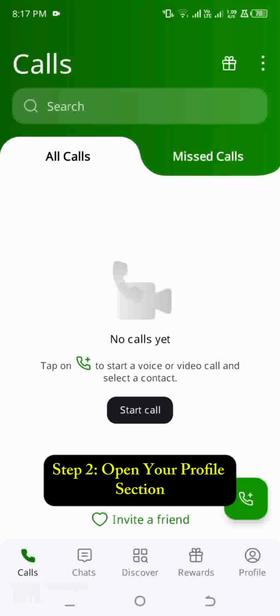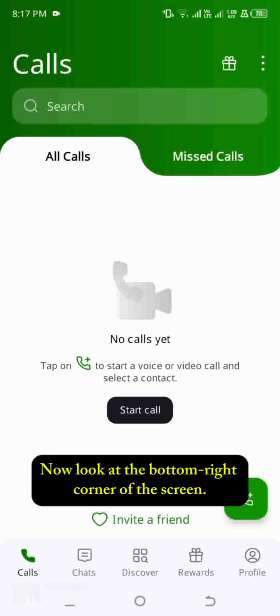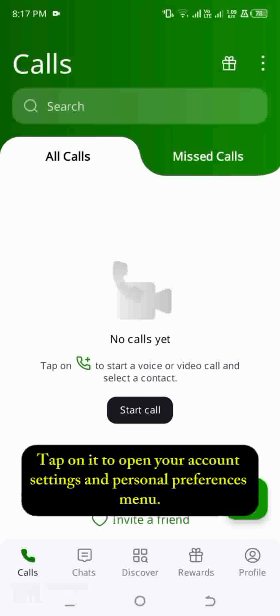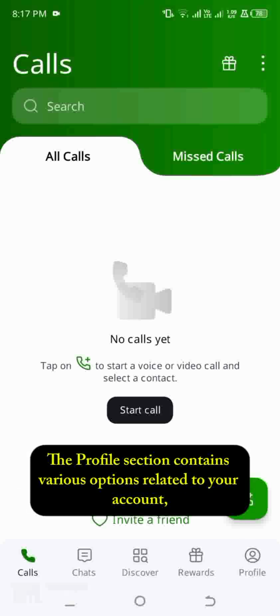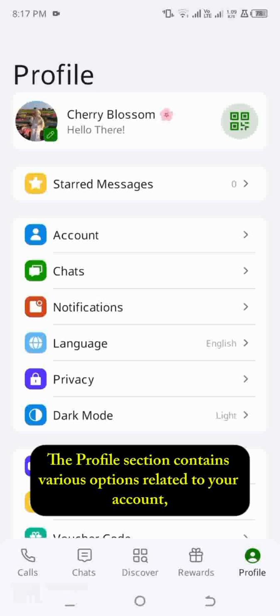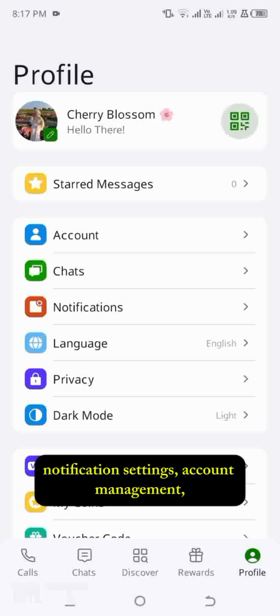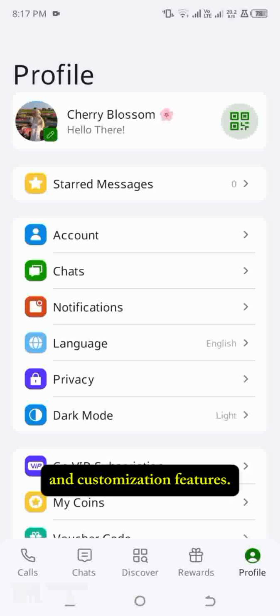Step 2. Open your profile section. Now look at the bottom right corner of the screen. You will see your profile icon or profile section there. Tap on it to open your account settings and personal preferences menu. The profile section contains various options related to your account, including privacy settings, notification settings, account management, and customization features.